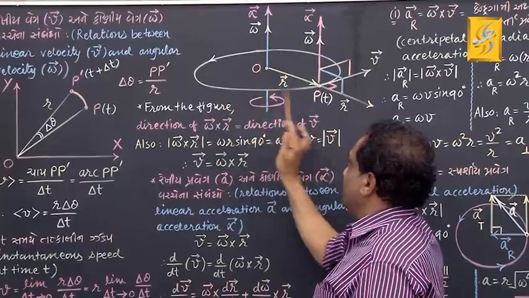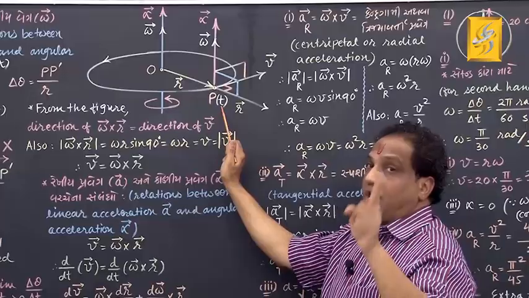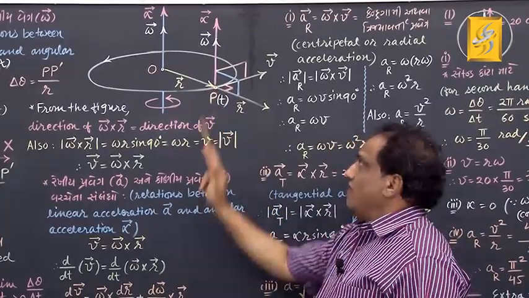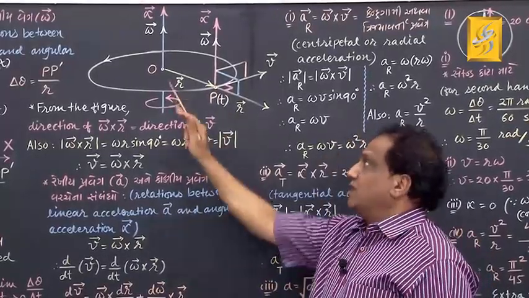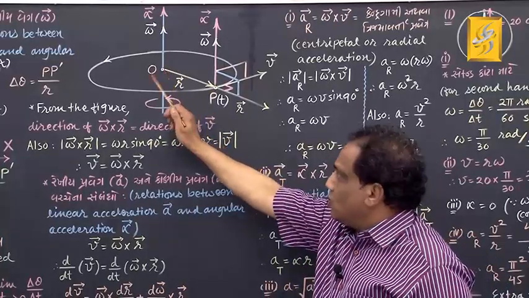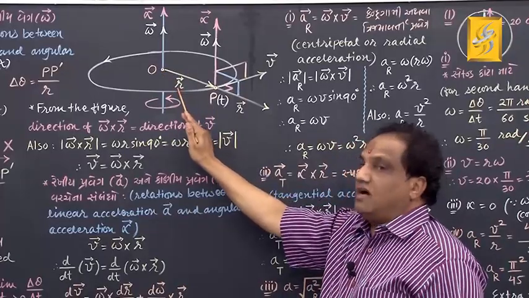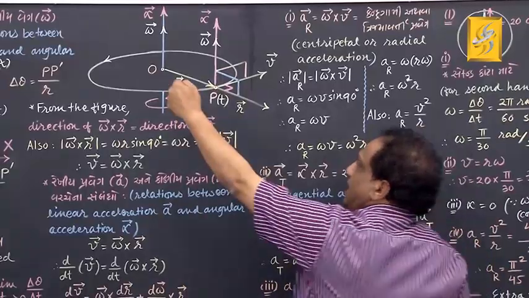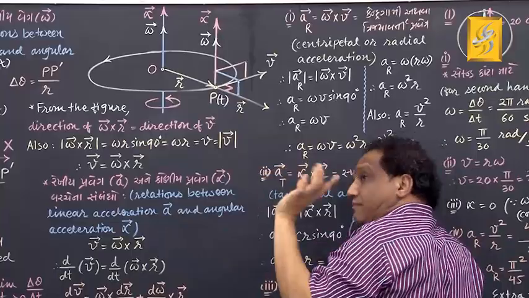Suppose at time t, the representative particle comes to this position, say point P. What is its position vector with respect to the center of its circular path? That center is O, and the position vector is vector OP, which in the figure I have shown by the symbol vector small r.